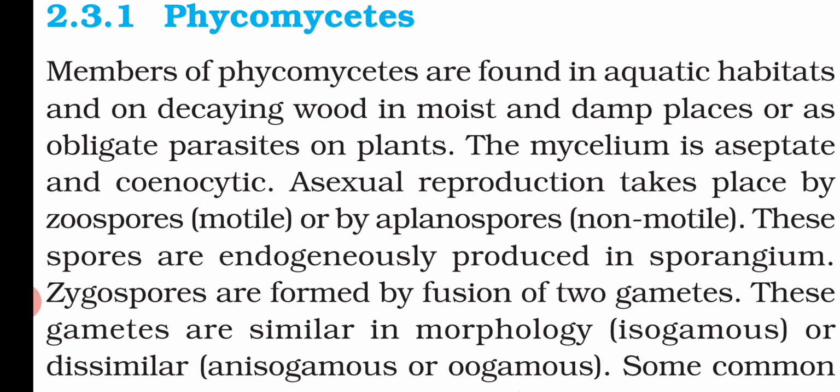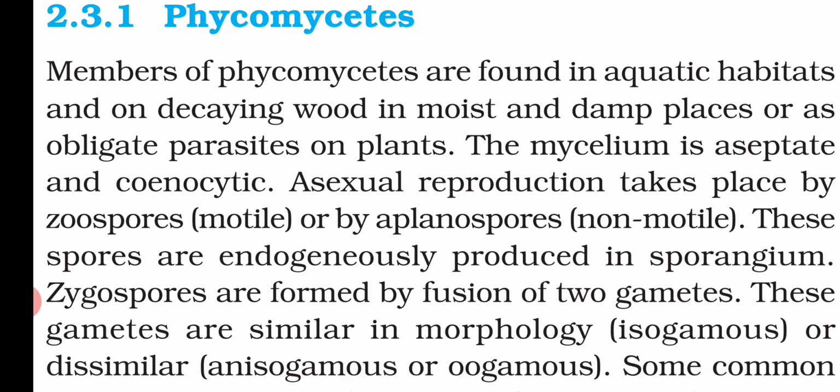Asexual reproduction takes place by zoospores that are motile and by aplanospores that are non-motile. That means if any spore is able to move with the help of flagella, then these types of spores are known as zoospores, and if any spore is oval or spherical and non-motile, then we call it an aplanospore. Now these spores are endogenously produced in the sporangium. That means they are produced from inside the sporangium, which is why it is endogenously produced.